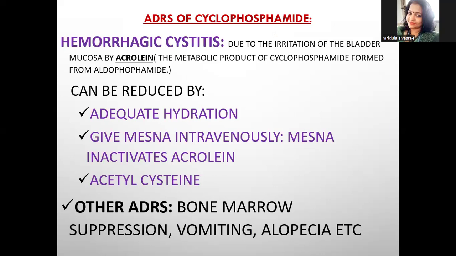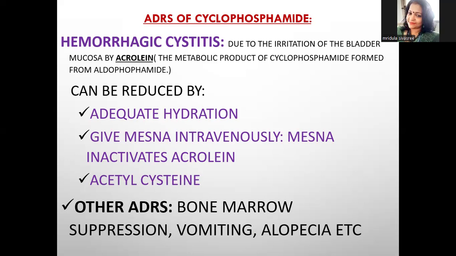Next one is the ADR of cyclophosphamide. The main ADR of cyclophosphamide is hemorrhagic cystitis. It is the irritation of the bladder mucosa. It is due to the production of acrolein, which is a toxic metabolic product of cyclophosphamide, formed from a precursor called aldophosphamide.